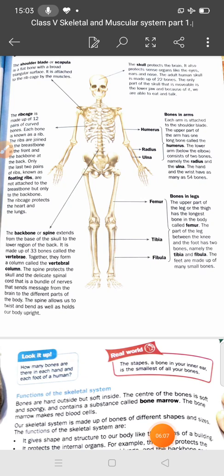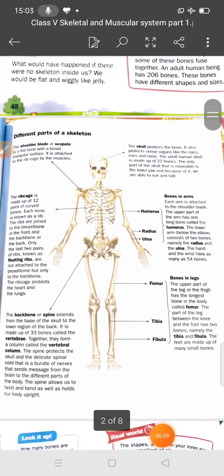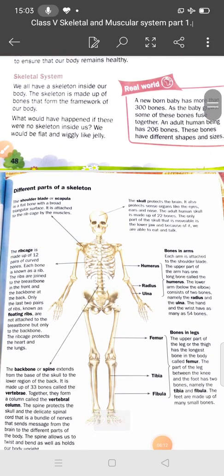Okay, so I think you have understood, student. So what is the skeletal system? Everybody has a skeletal system, whether dog or cat, everybody has a skeleton system. But in this chapter we will discuss the human skeleton system. The skeleton is made up of the bones that form the framework of the body. This skeletal system forms the frame. It gives the framework of the body.